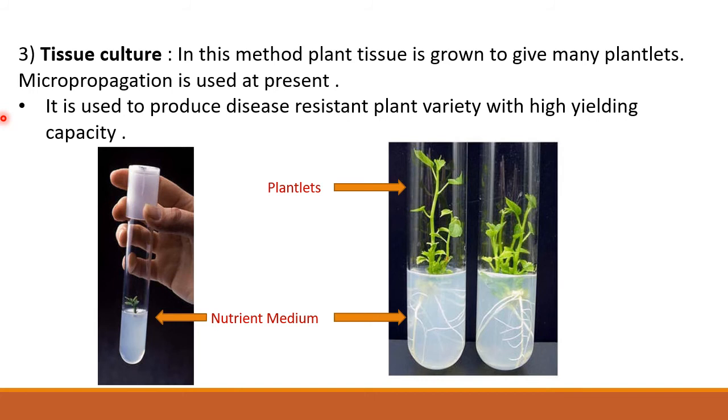It can be used to produce disease resistant plant varieties with high yielding capacity. Similarly, tissue culture is used to grow and conserve rare varieties of plants. It is also used to reduce the maturation period of the plants.